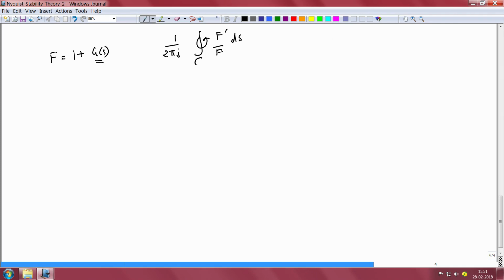So we undertake the contour integral of f prime by f, and since Nyquist stability theory is a general theory that is not applicable only to determine stability, but more generally to determine if the zeros of f are inside this closed contour C or not. C can be any contour in the complex plane.